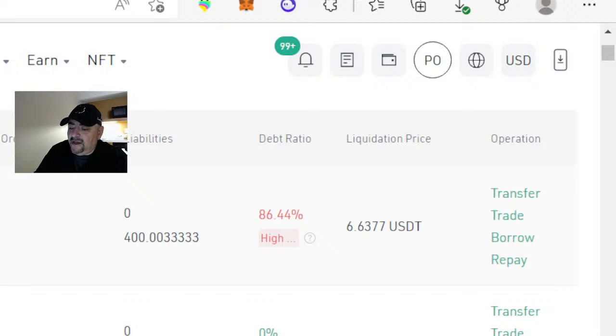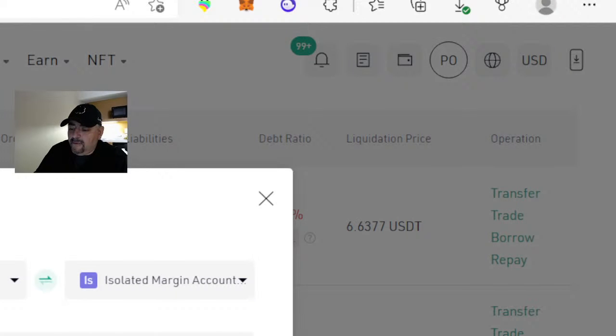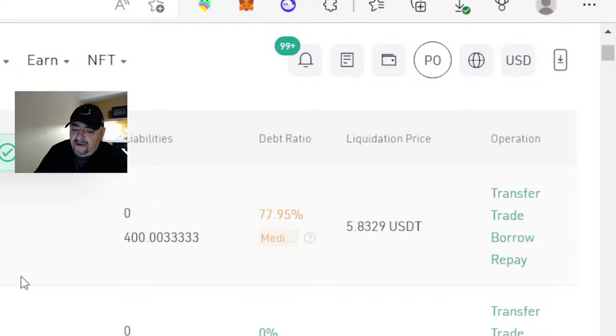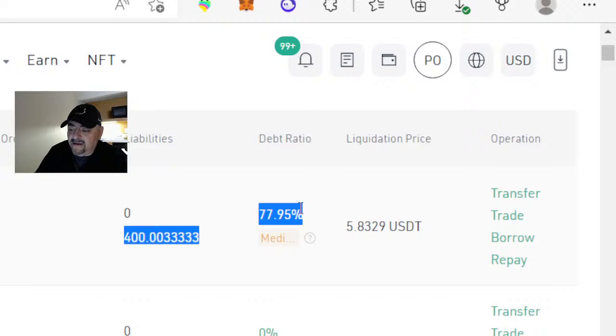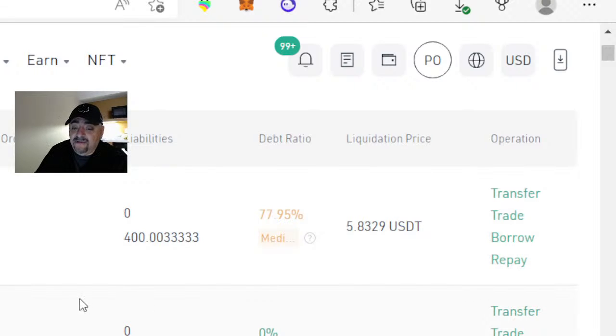So what we're going to do here is click on the transfer button, because what we want to do is, from the trading account, transfer another $50 over to ApeCoin. Now you see in there our debt ratio was set at 85%, and now we're down to 77%. So now the key is we want to keep this at around 80%.